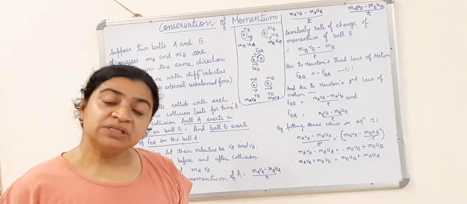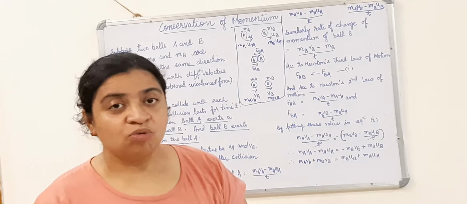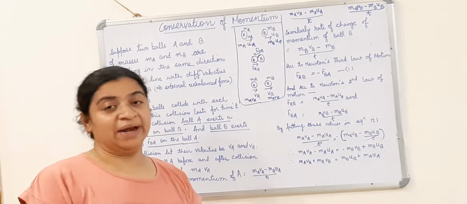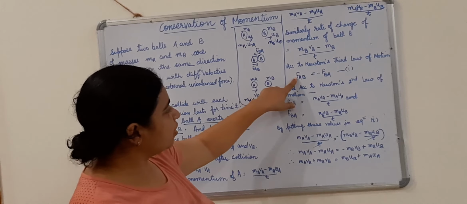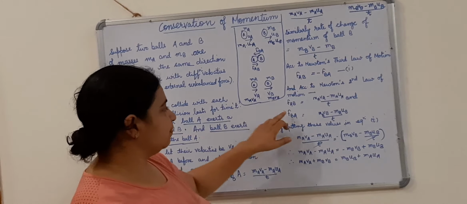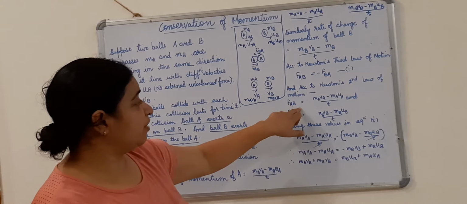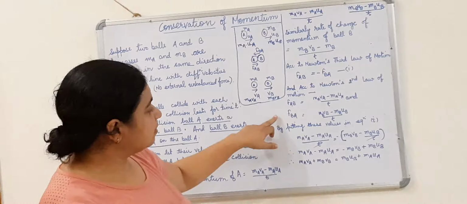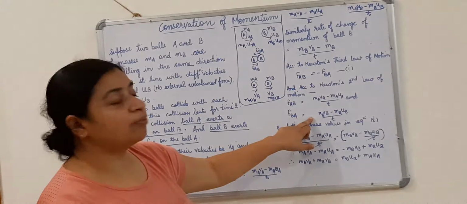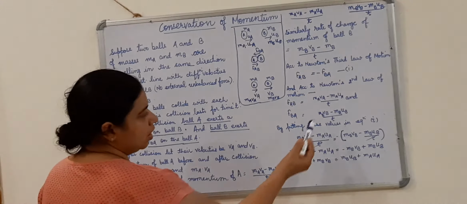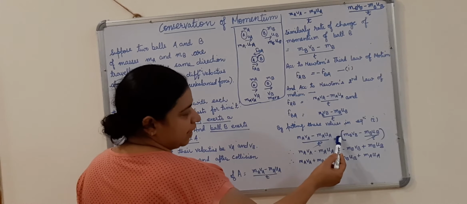Now, Newton's second law of motion states that force is equal to the rate of change of momentum. Force is directly proportional to the rate of change of momentum. Now, let me put these values in this equation. FAB, the force exerted by ball A on B, will be equal to the rate of change of momentum of A. Similarly, the force exerted by ball B on ball A will be equal to the rate of change of momentum of ball B. Now I put the value of FAB here and FBA here, but there is a minus sign.